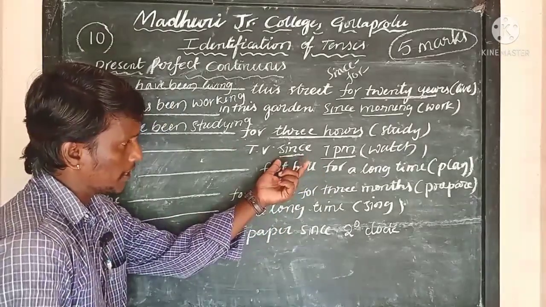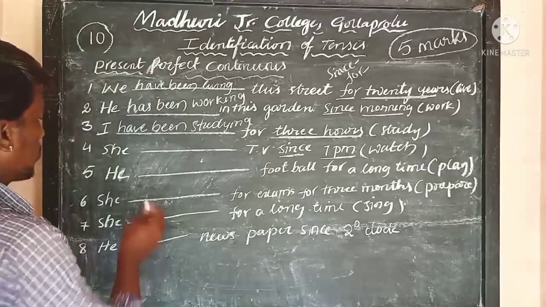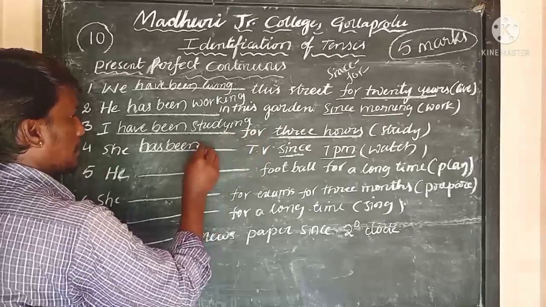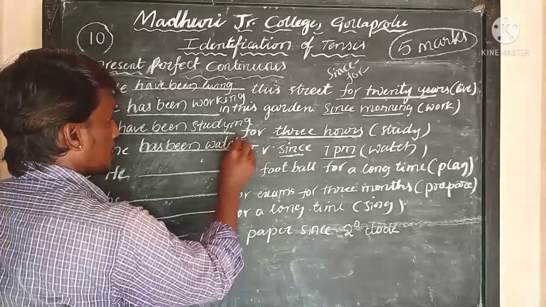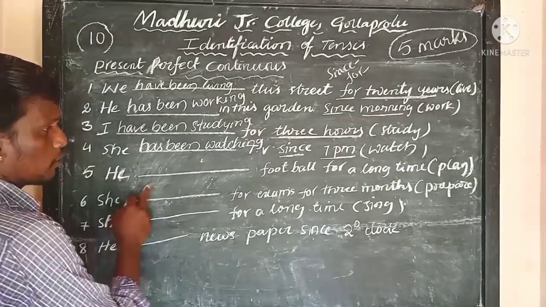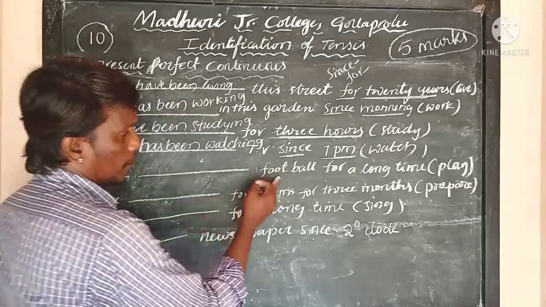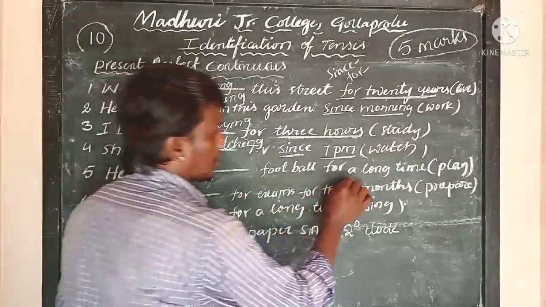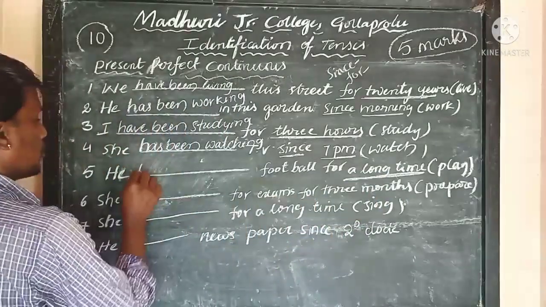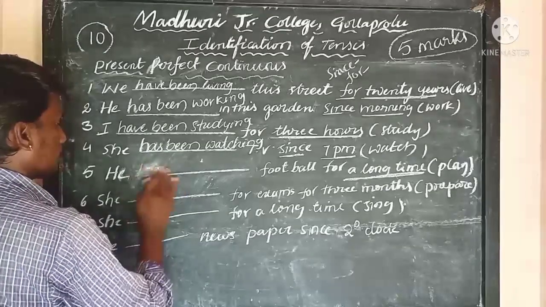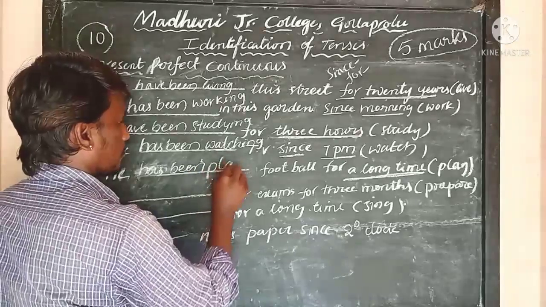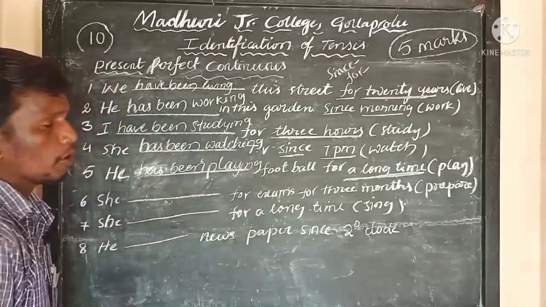As "since" is used in the sentence, we can confirm it as a present perfect continuous tense. So she has been, what is the verb here? Watch. We can change it into watching. She has been watching TV since 7 p.m. And now coming to playing football. "He dash football for a long time." For a long time also comes under the period of time. What is the verb here? Play. So he has been playing. He has been playing football for a long time.